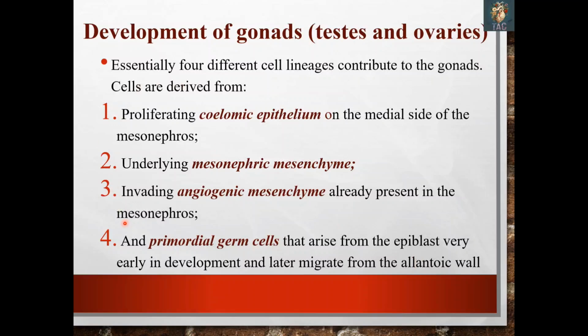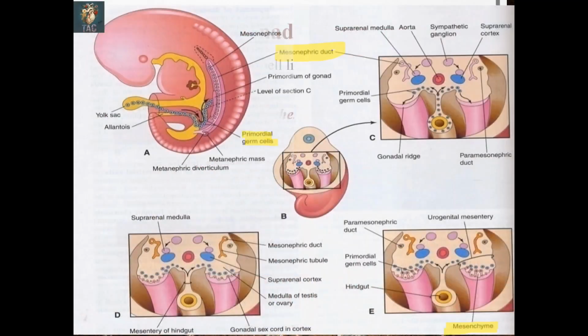So remember, 4 cell lineages are involved in the formation of the gonads: coelomic epithelium, mesonephric mesenchyme, angiogenic mesenchyme, and primordial germ cells.